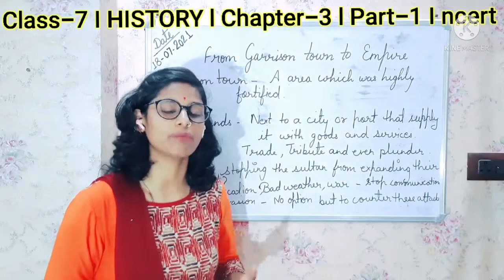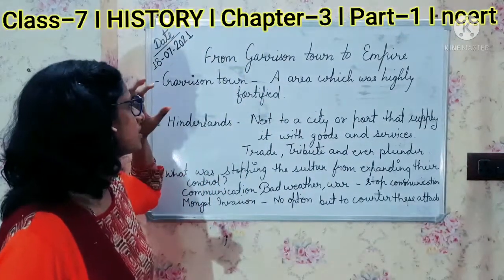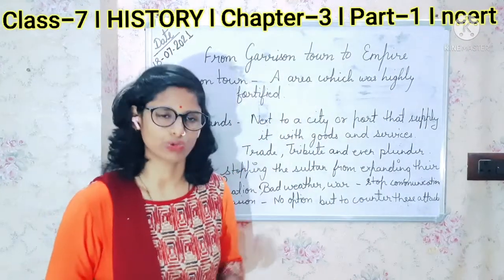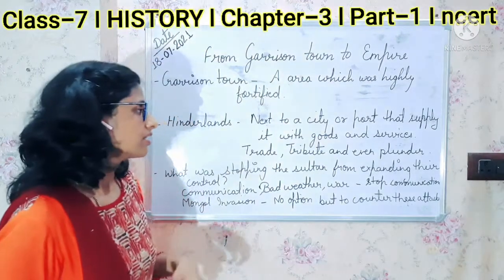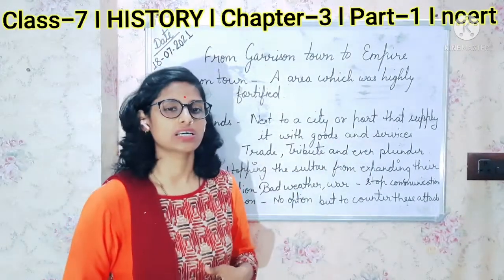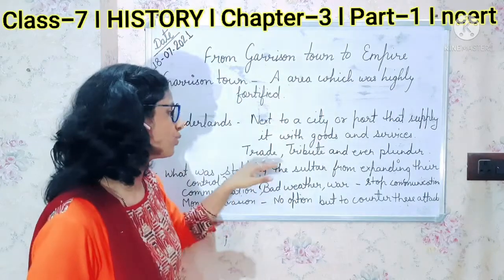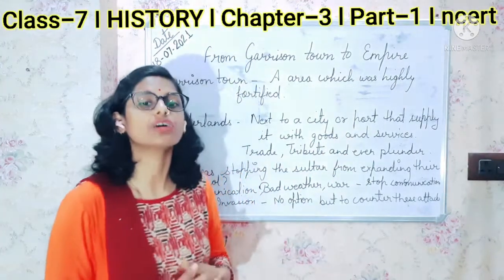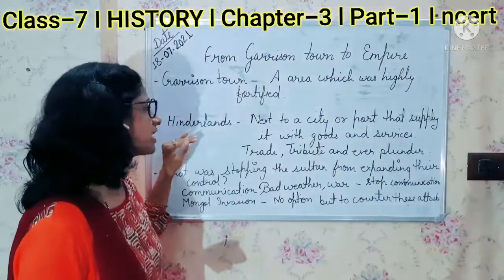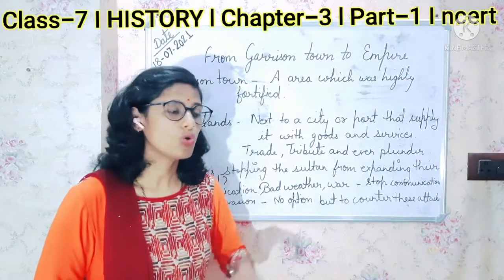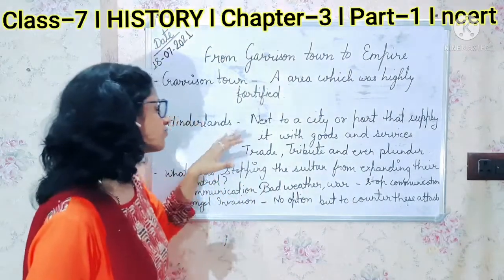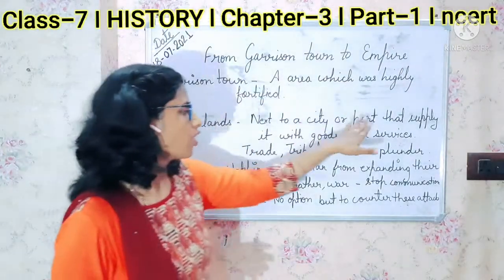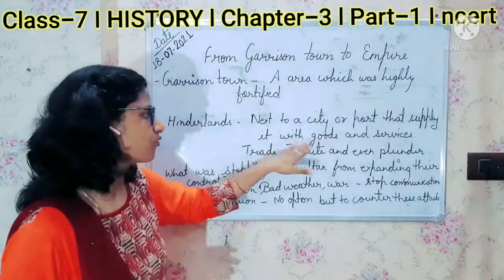In the initial years, the garrison town was the only place where the Sultan used to live. And for goods and services, they were solely dependent on trade, tribute and even plunder. What was the reason behind that? The reason was the hinterlands. The hinterland was an area next to the garrison town or port that supplied it with goods and services.